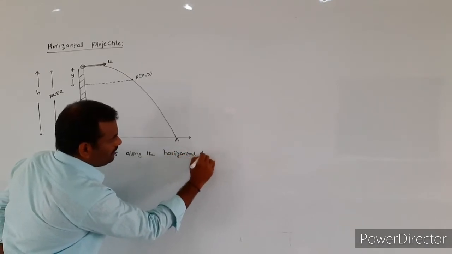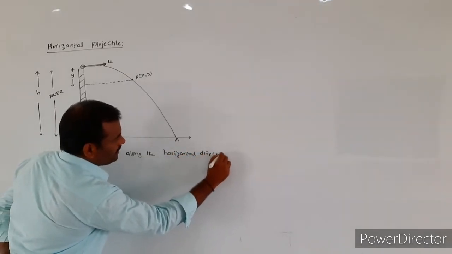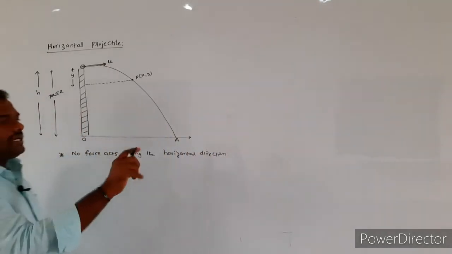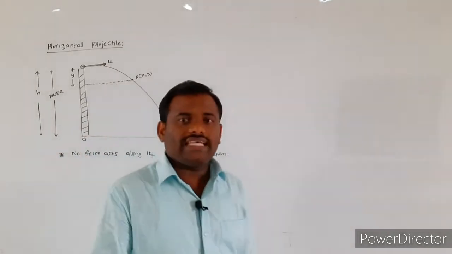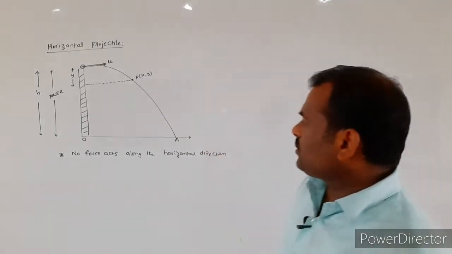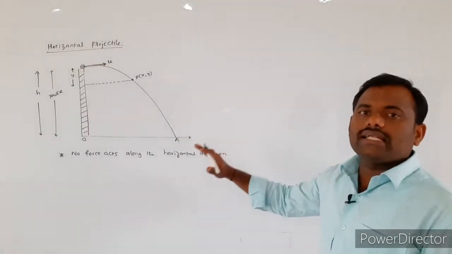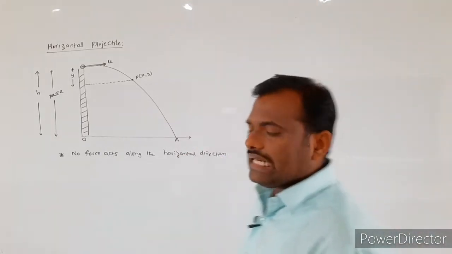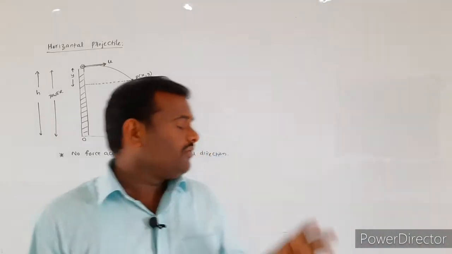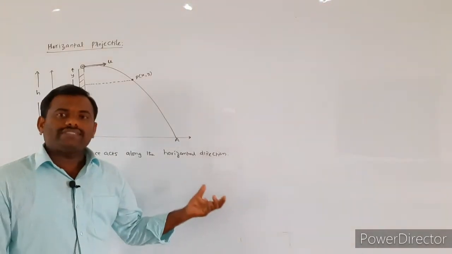So whether a body is obliquely projected or projected horizontal to the ground, in the horizontal direction there is no force acting on the object.